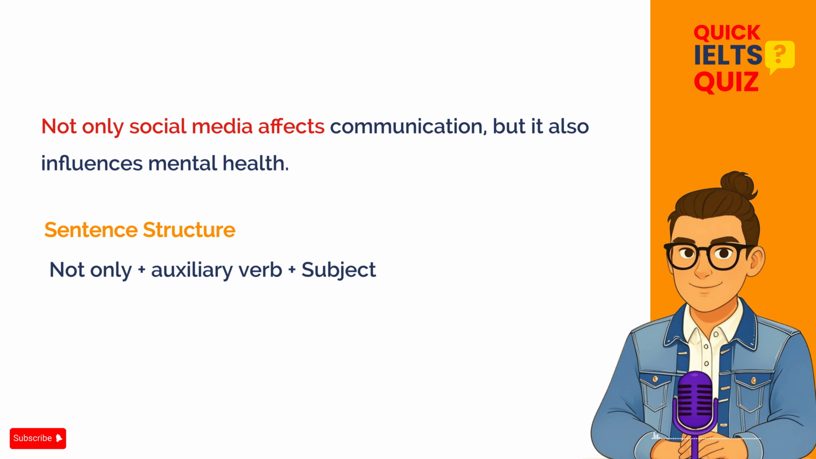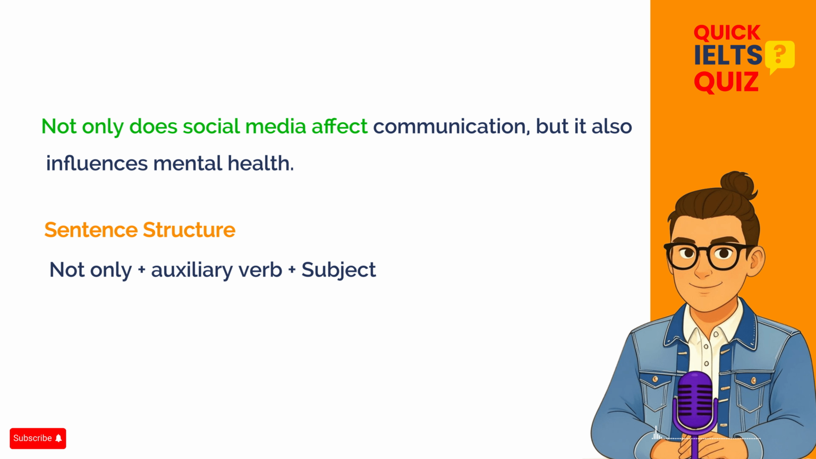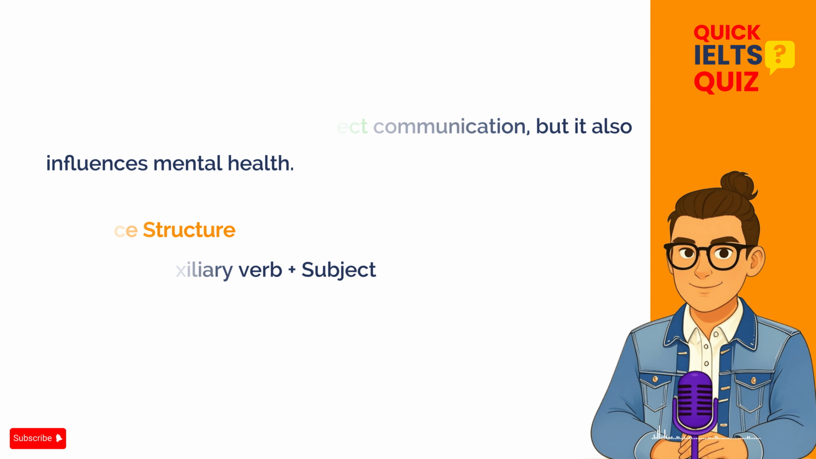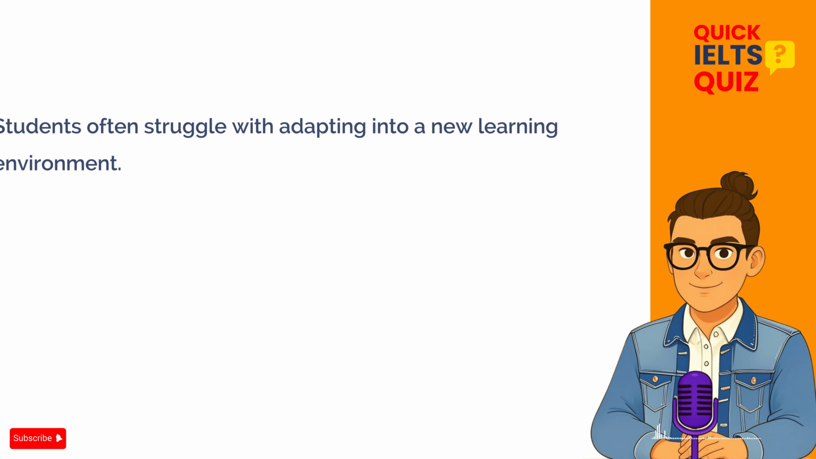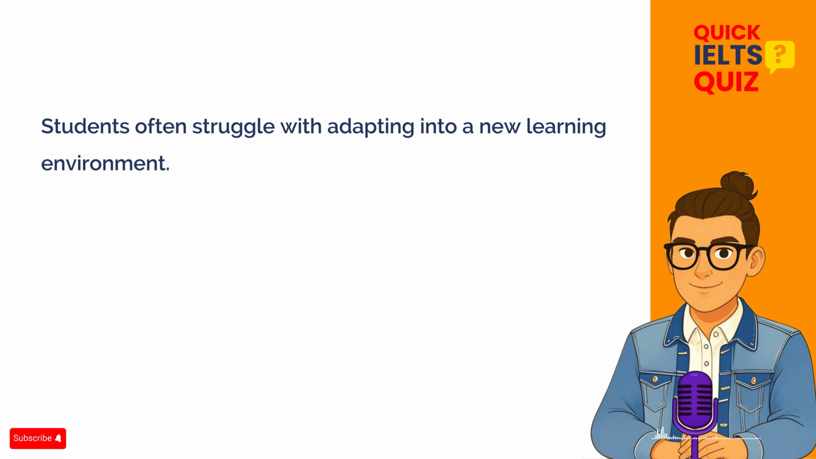To fix this, we need to move the auxiliary verb "does" before the subject "social media" and use the base form of the verb. The corrected sentence should be, "Not only does social media affect communication, but it also influences mental health." Let's move on to the next sentence. Take your time and read it carefully.